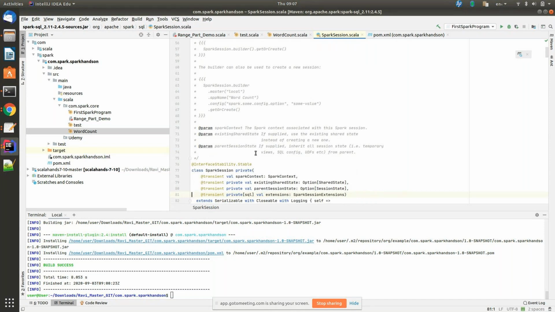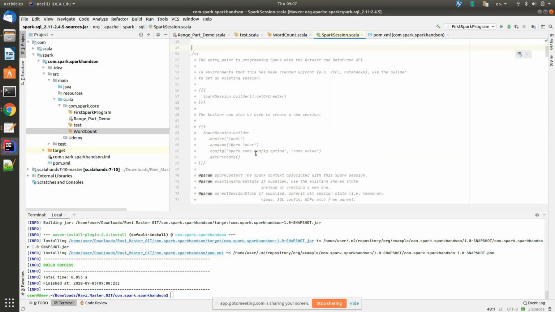I'm reading that commented text, Rishabh. Go up. We need to know what a Spark session is, right? Look at this, line number 51 to 53, read that out. So what is a Spark session? It is an entry to your Spark application, a Spark program, with the Dataset and DataFrame API.